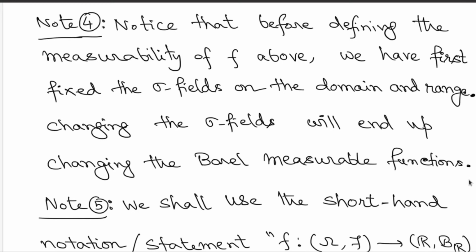So you have to be careful with these choices of sigma fields. Once you make these choices, before your discussion, you always keep them fixed, and then continue on the discussion. So we are going to do this.